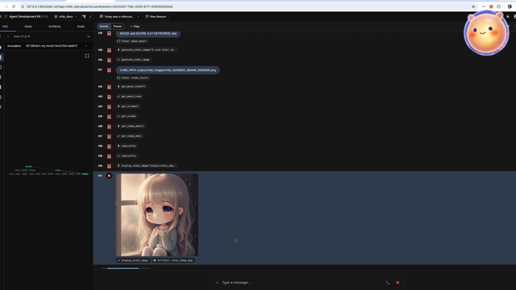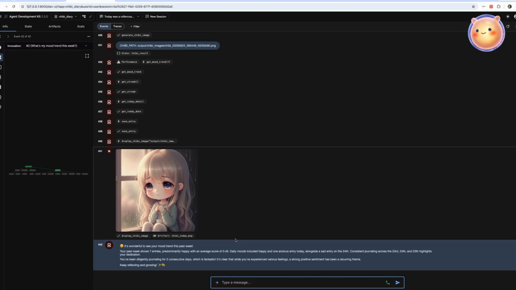And here's the memory agent recalling this week's mood trend from SQLite, showing the emotional arc across entries.